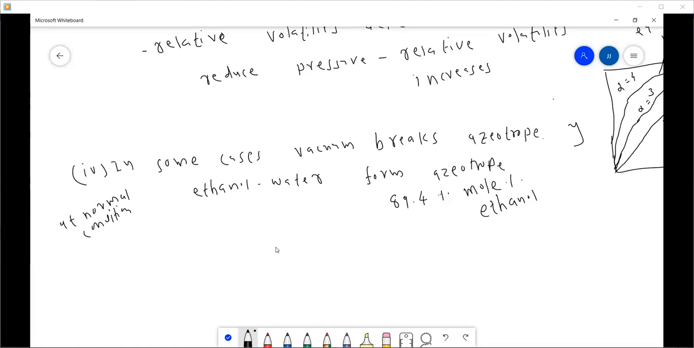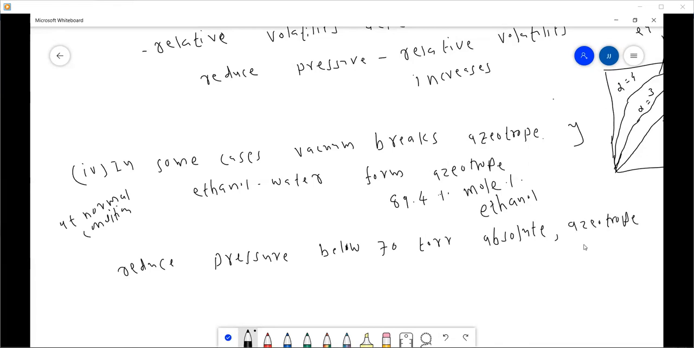But if you reduce the pressure below 70 torr absolute, then this azeotrope breaks, or the azeotrope does not form.